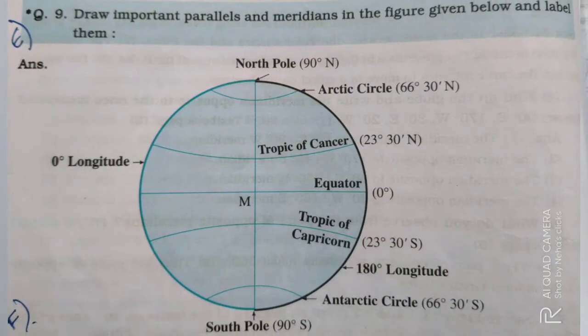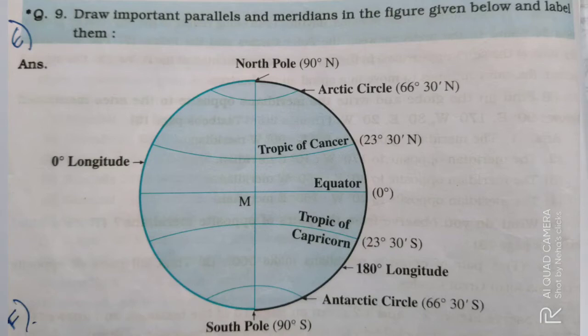E question is given. Draw important parallels and meridians in the figure given below and label them. So you will take a protractor and draw one circle and label the North Pole. North Pole, you will show 90 degree. After that, Arctic Circle, 66 degree 30 minutes, you will show.